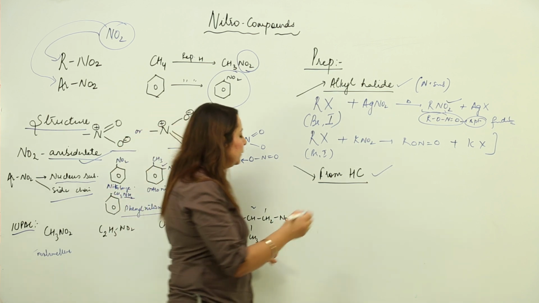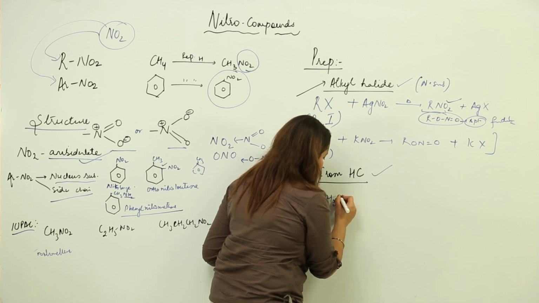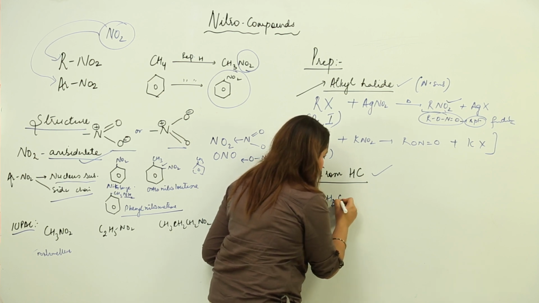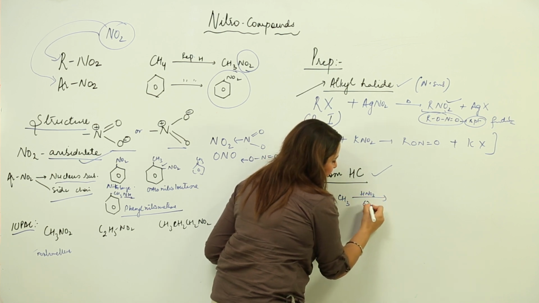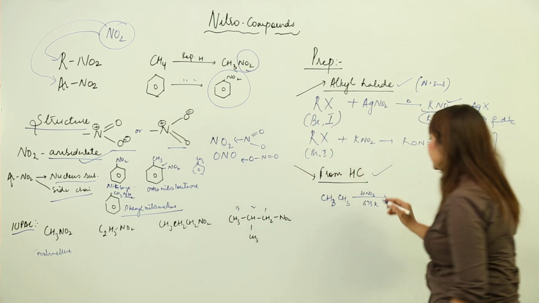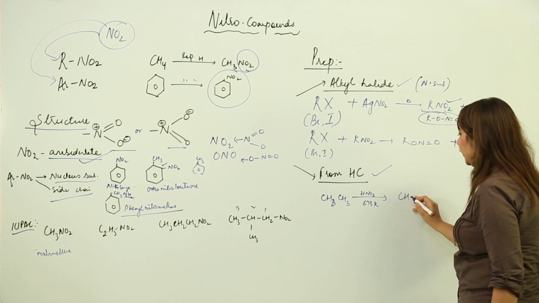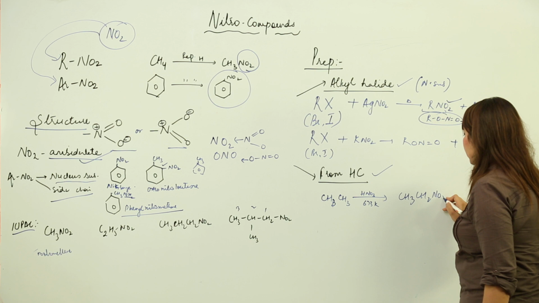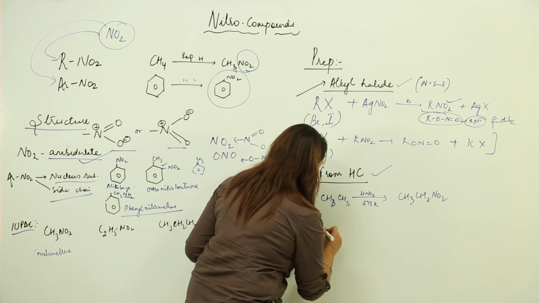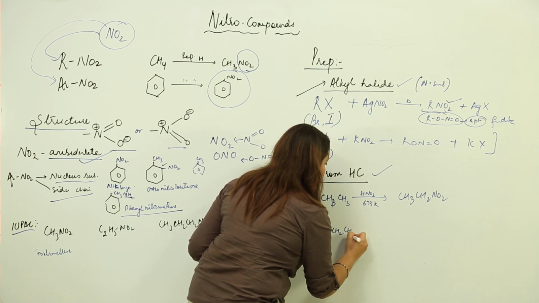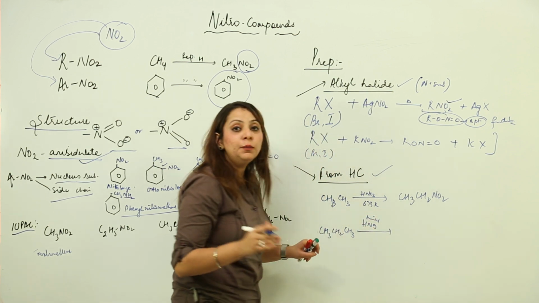Second is from hydrocarbon. Here you are going to take a hydrocarbon, let's say methane or ethane, and react it with HNO3. Keep the temperature approximately around 673 Kelvin. The NO2 group will just add up there, replace that H, and we are going to get particularly nitroethane. But if you take higher ones, like suppose I take propane, you take fuming HNO3 and you get mixtures actually.